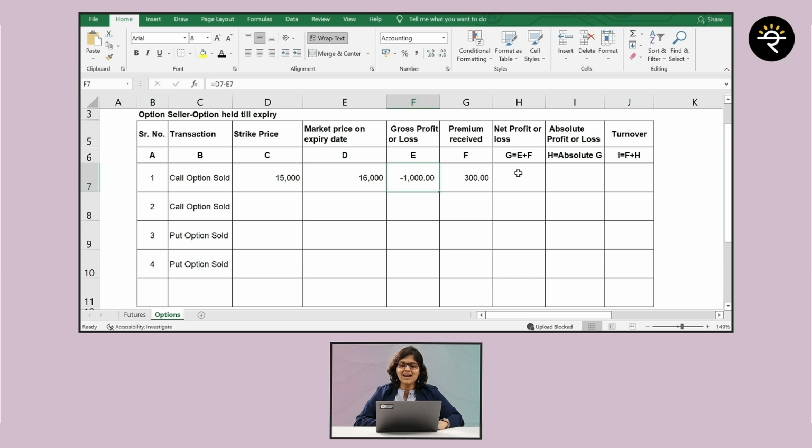But then what would be the net loss? See, gross loss was 1,000, you received a premium of 300, so your net loss will be only 700 rupees. But then again comes the absolute figure. So absolute figure is basically the mod value. What do we mean by mod value? We have to remove the plus or minus sign. So absolute loss in this case will be only 700 rupees, right? But that's an absolute figure. What will be the turnover?